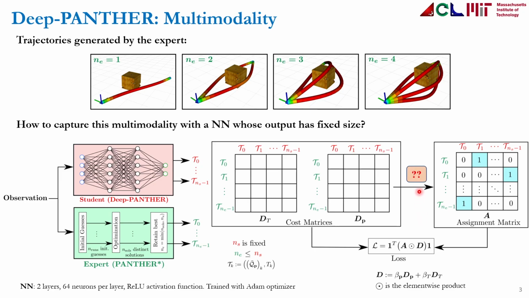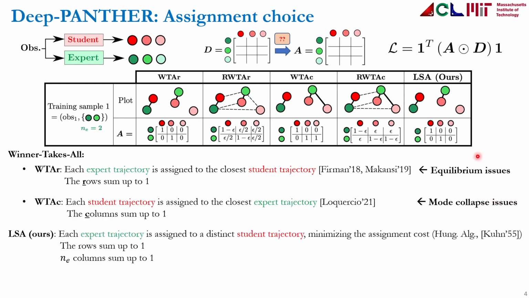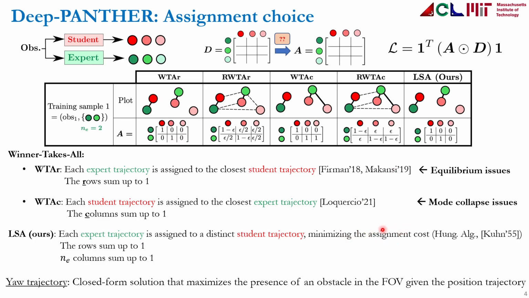Now the question is how to go from the cost matrices to the assignment matrix. There are many ways to do this. A popular way is called the winner-takes-all approach, which has these 2 variations, but these approaches run into either equilibrium issues or mode collapse issues. Instead, we propose to use this different approach where we assign to each expert trajectory a different student trajectory while minimizing the assignment cost. This allows us to obtain the position trajectory, but then to obtain the full trajectory, we use a closed form solution that maximizes the presence of an obstacle in the field of view given this position trajectory.